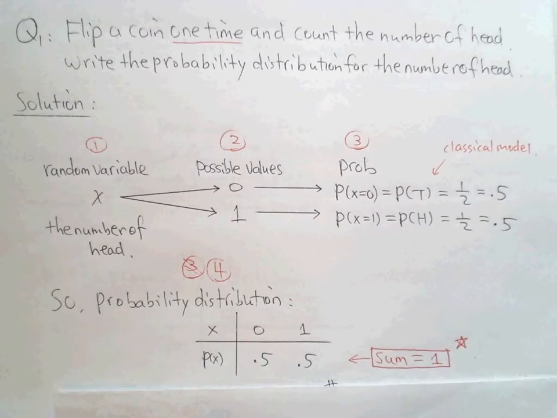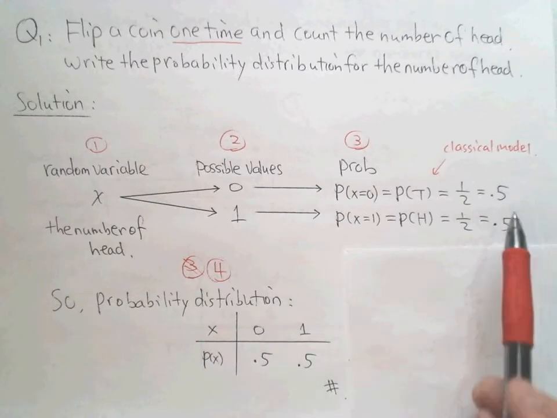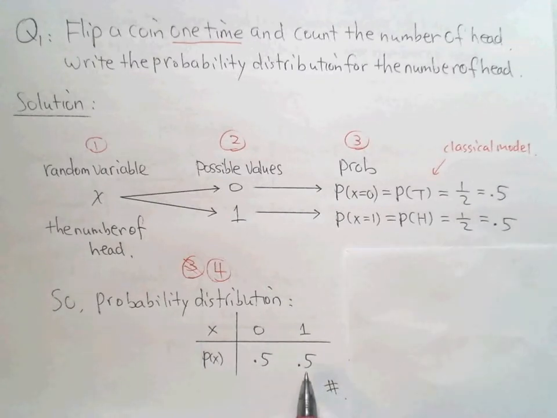If we put everything together, it is this. Let's look at the last step: we build the table. Do you remember the basic table? The first row we call x, the value of x. The value is either 0 or 1. In the second row we put the chance, or the probability. The probability for 0 is 0.5, as we found, and the probability for 1 is also 0.5.